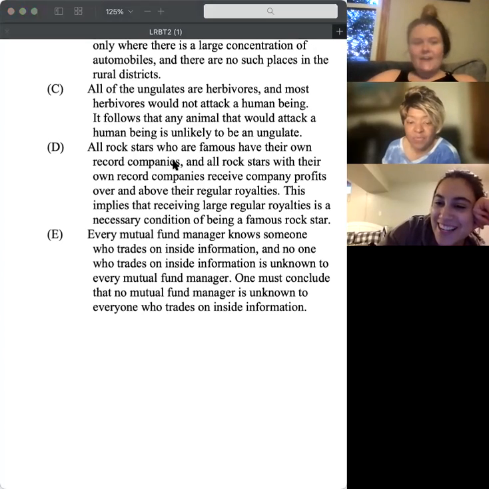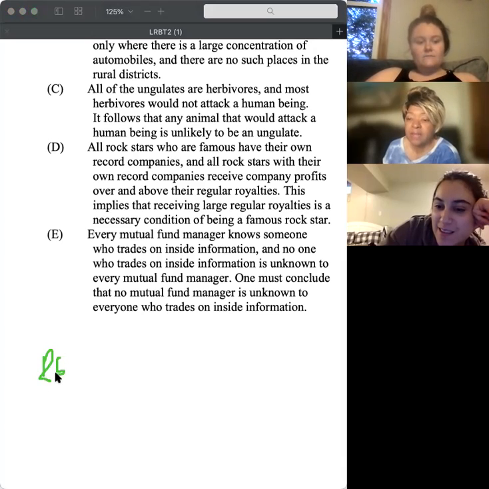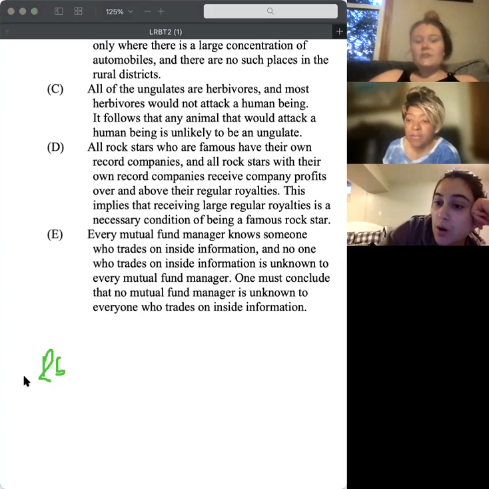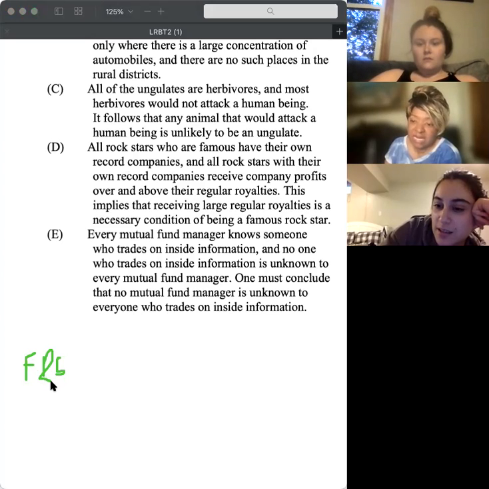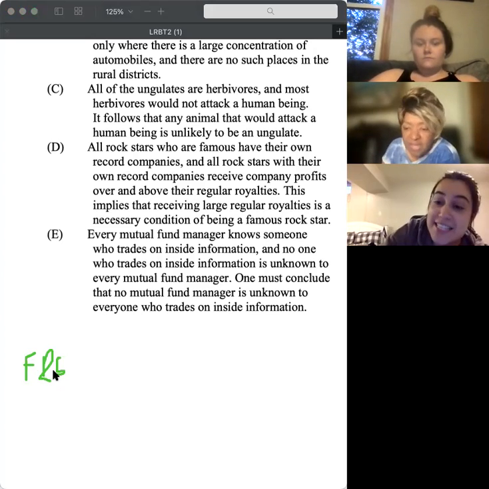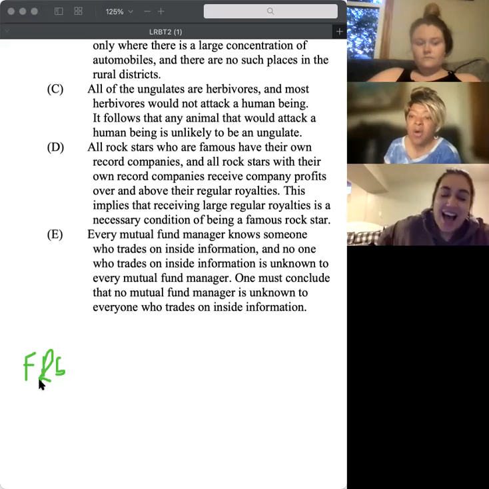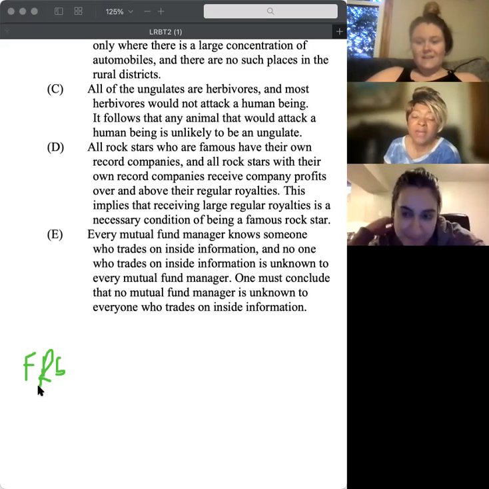So let's diagram this one out, just to visually see it. So all rock stars who are famous. So if you're a rock star. Oh no, we said E. Oh, I just read D. No. No, we both said we would have chosen E. Oh, but are you gonna? I said D. I misunderstood you, Giovanna. Oh, I picked D when I did this. Okay, go ahead then.